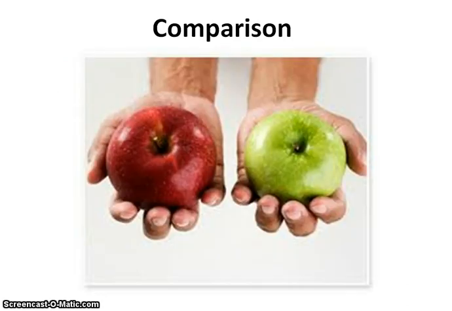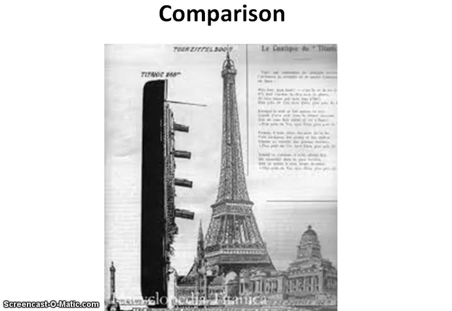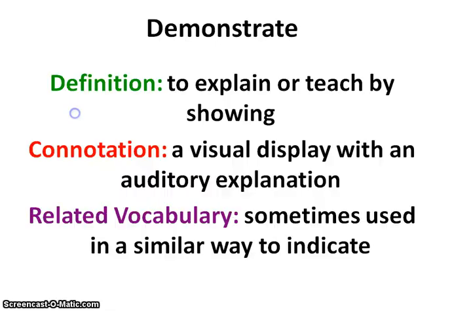Here you're comparing two things. They're both apples, but they're unlike because they're different colors. And I thought this was an interesting comparison. They're comparing how long something is. However, one is the Eiffel Tower and the other is the ship, the Titanic. A comparison. Next word, demonstrate.